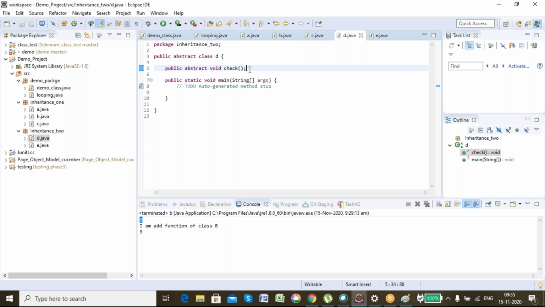An abstract method is that method in which you have only the signature of that function or the method. You don't have the body of that method. See here, I have created a check function, but I don't have the body of that function. Only I have the signature of that function. So you can say abstract class is that class in which we can define abstract methods.